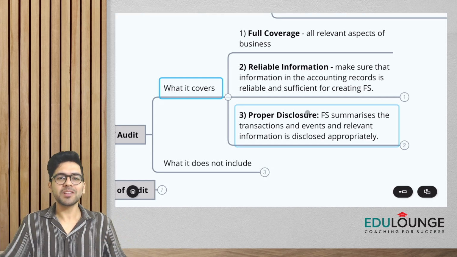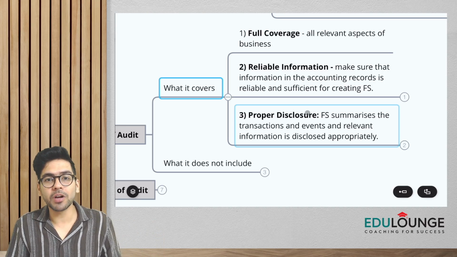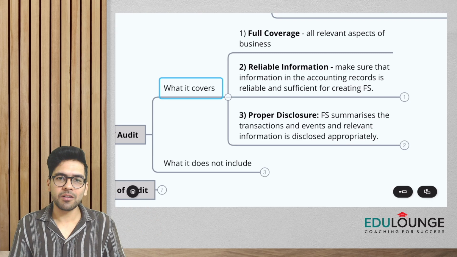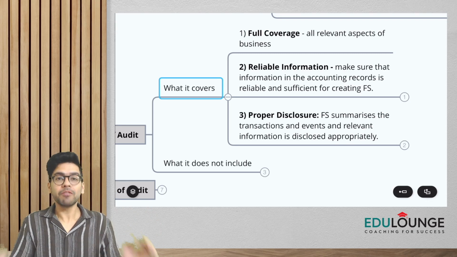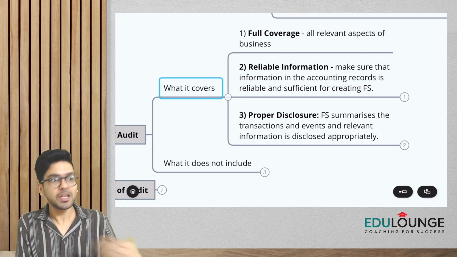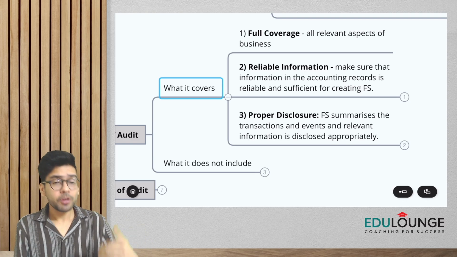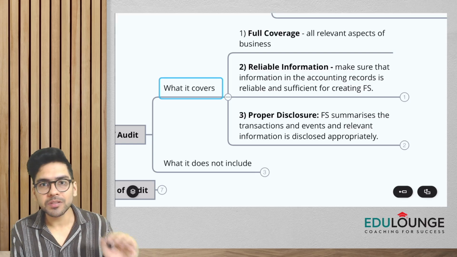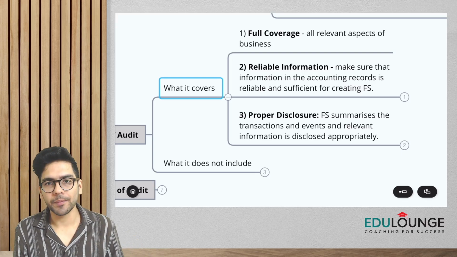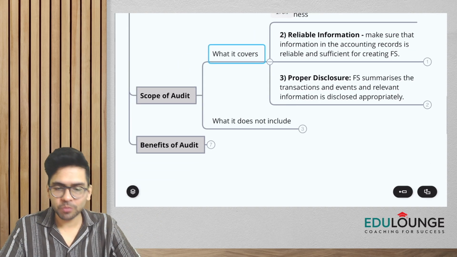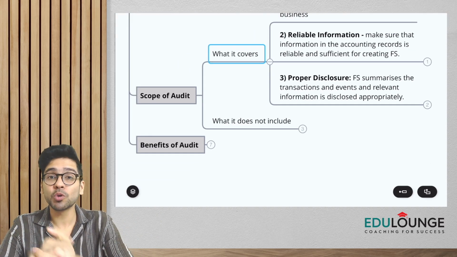So again, guys, what are the things that audit should cover? Number one, full coverage of all relevant things to the financial statements. Second, we have to see whether the information in the accounting records is reliable and sufficient. And third, we also have to see whether the financial statements disclose all things which are required. Done. Okay.